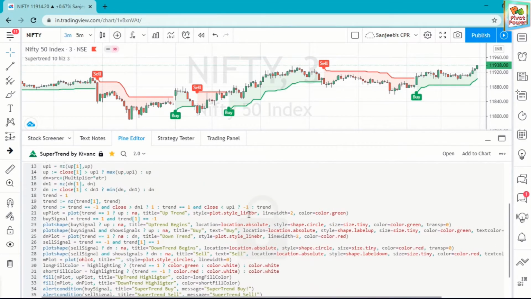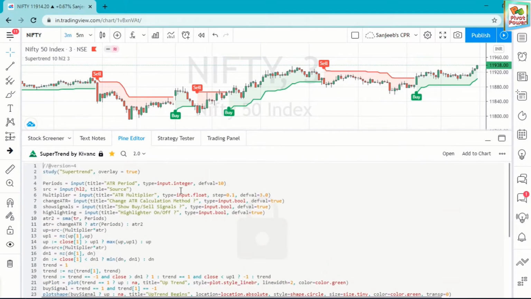This is the code. Here you see the default value in the input ATR period. The input is showing a period of 10, and for that it is showing late signals. To compare, you have to set it to period 1 only.